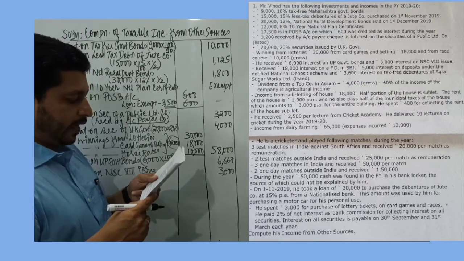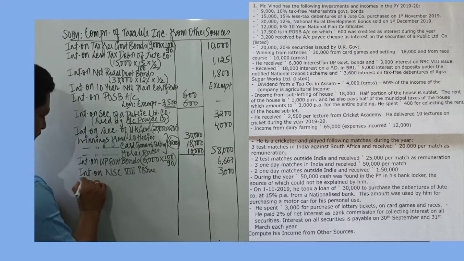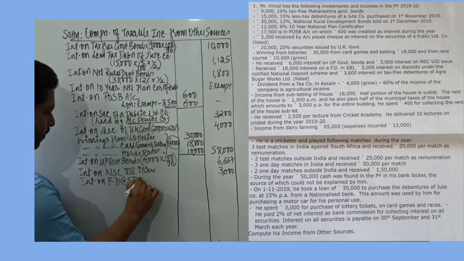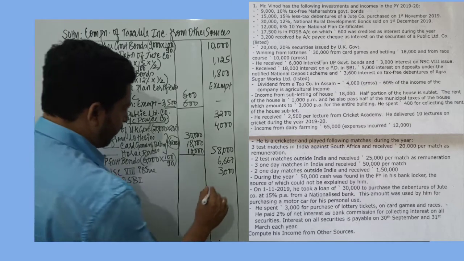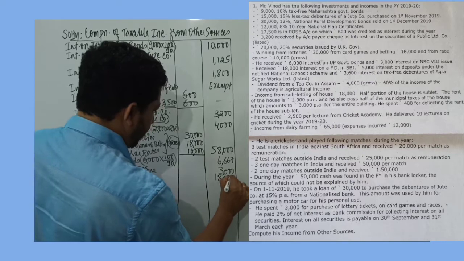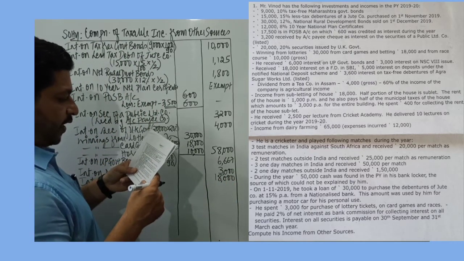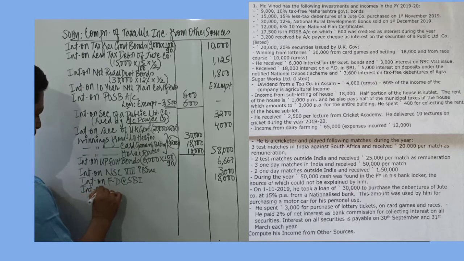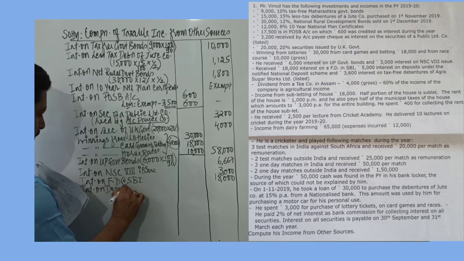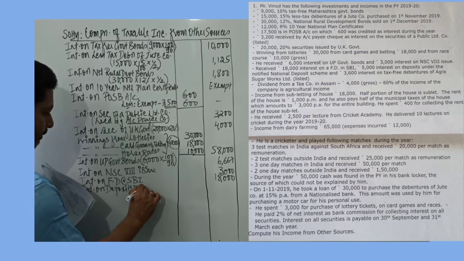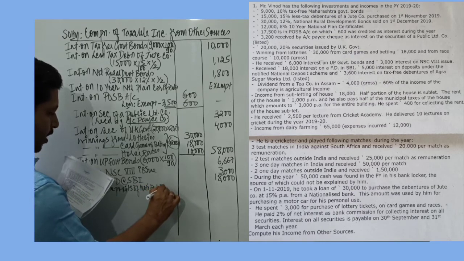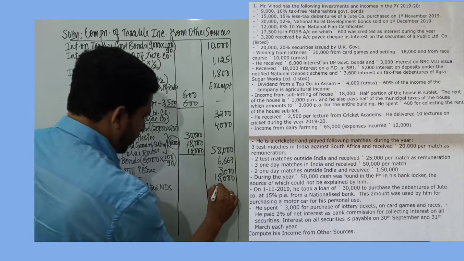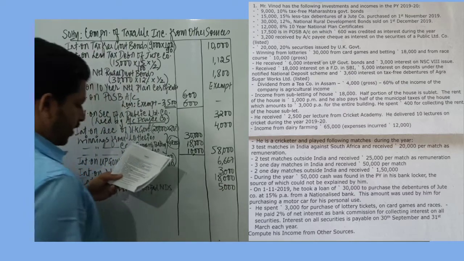Then you have received 18,000 interest on an FD in SBI. Interest on fixed deposit at SBI. So it's given very clearly, amount of interest received is 18,000. So I record 18,000. Then 5,000 interest on deposits of notified national deposit scheme. Interest received is 5,000. So no TDS there.